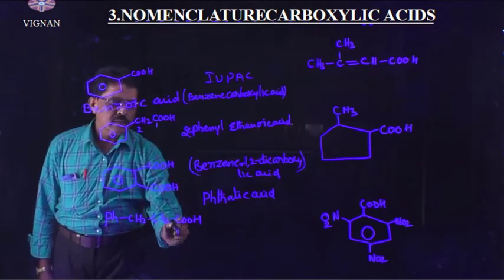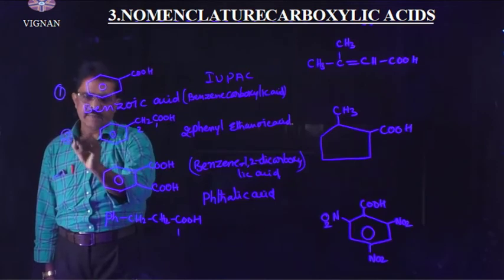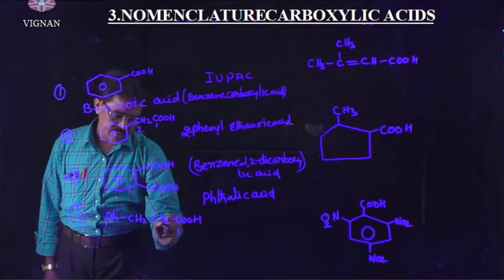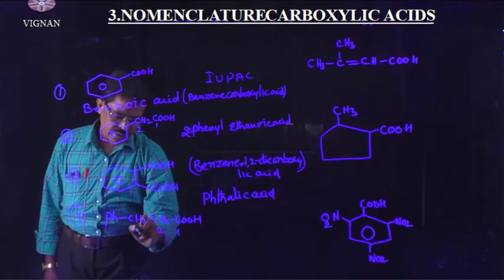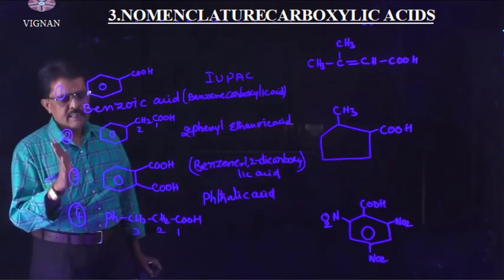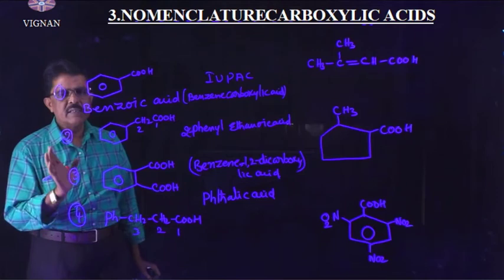Here also one compound is there. This is the first example, second example, third example, fourth one. In the case of the fourth one, 1, 2, 3, there are 3 carbon atoms in the longest chain. Fifth one, at the third position there is a phenyl group.